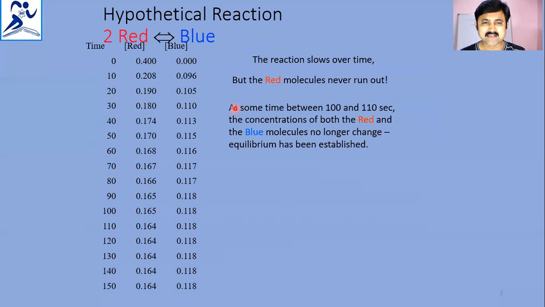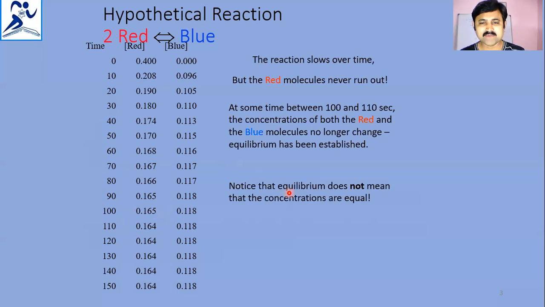At some time between 100 and 110 seconds, the concentrations of both the red and blue molecules no longer change. So equilibrium has been established. That is the meaning of equilibrium being established: the concentrations of red and blue became constant.